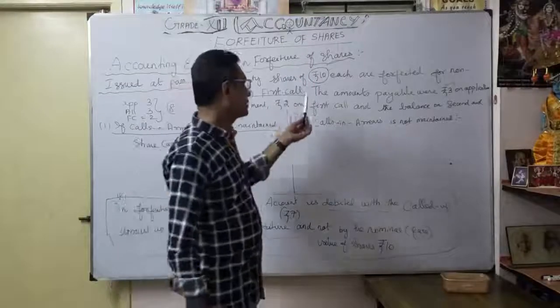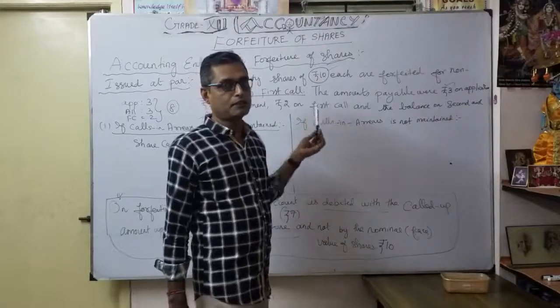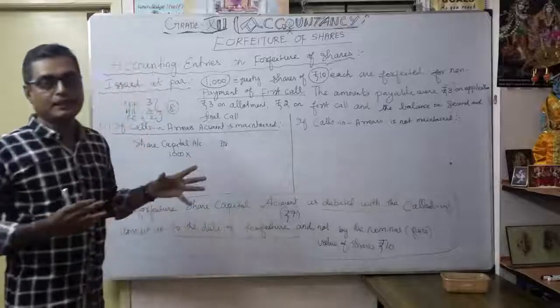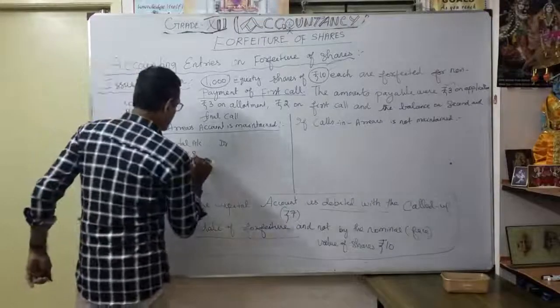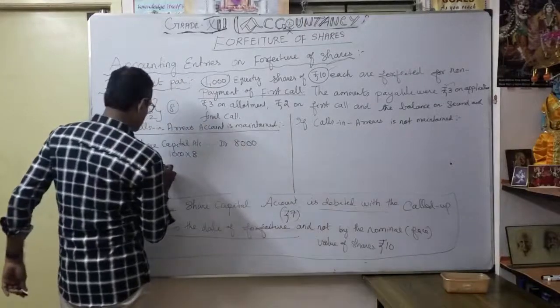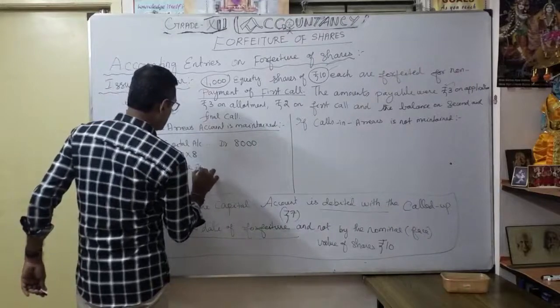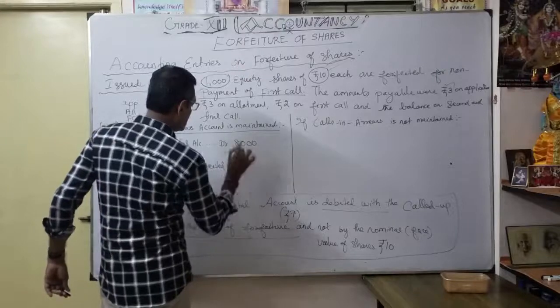So up to the first call, what happened? 1,000 shareholders did not pay the first call. Up to that only you want to make the share capital debited. So what is the share capital? 8 rupees, so the amount here is 8,000. Then to share forfeited account, how much?